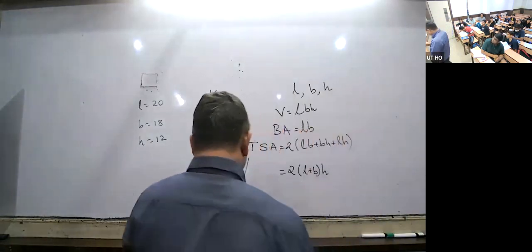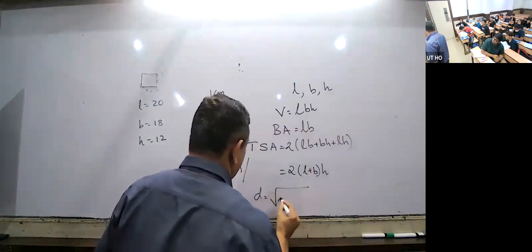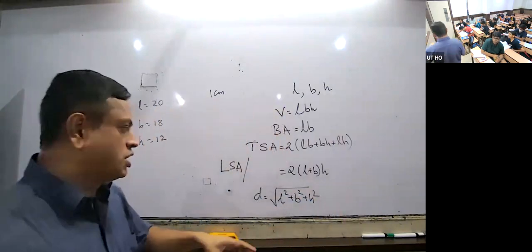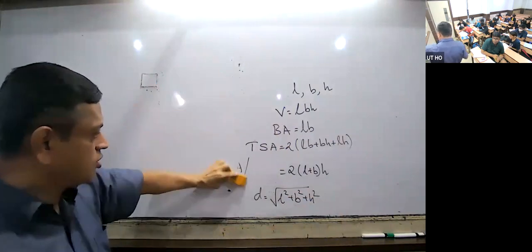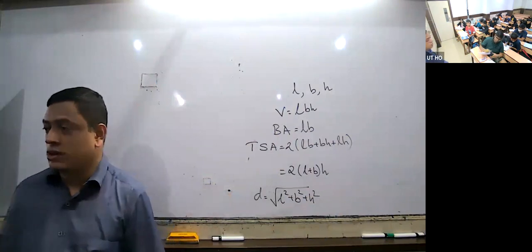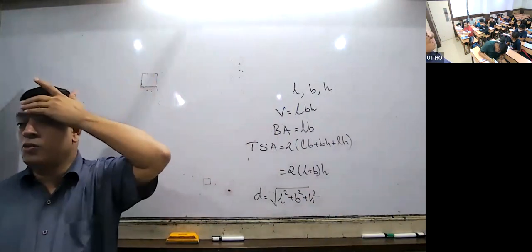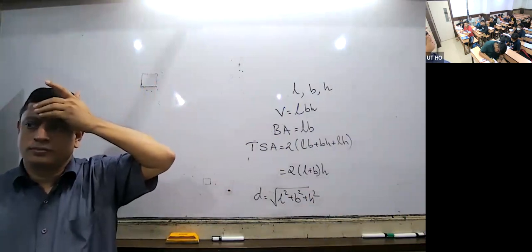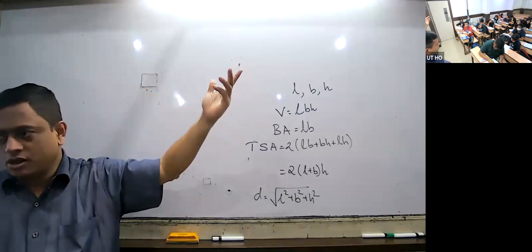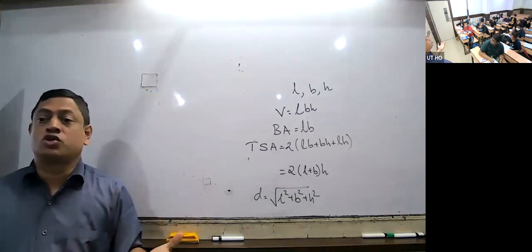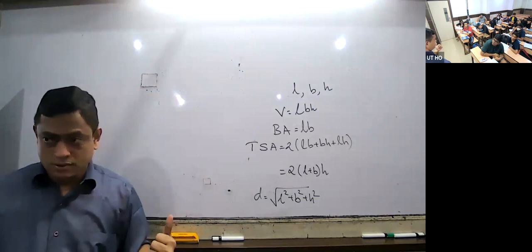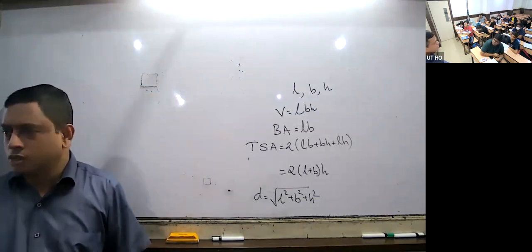And there is a diagonal formula also: D is equal to root of L square plus B square plus H square. Longest rod which can be kept, and all that formula is there. Now, what is the difference between a cuboid and a cube? The edges are the same, so that means L, B, H are equal. All the faces of the cube are squares. Yes or no? The rectangle becomes a square. That is the difference.